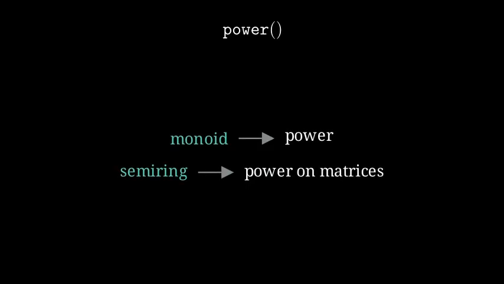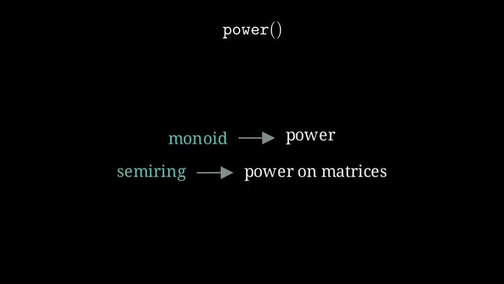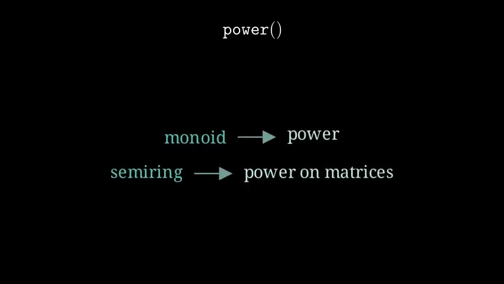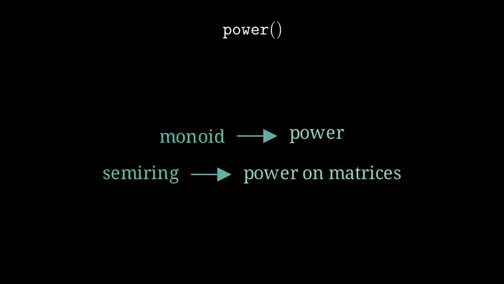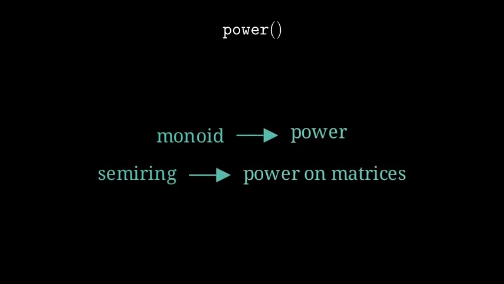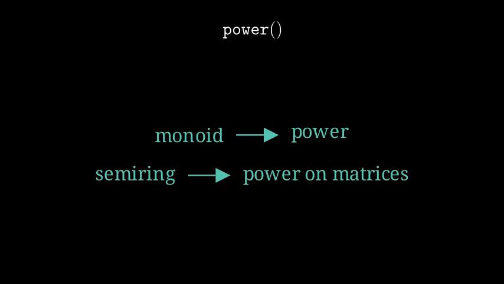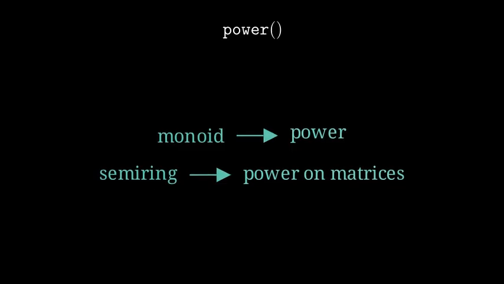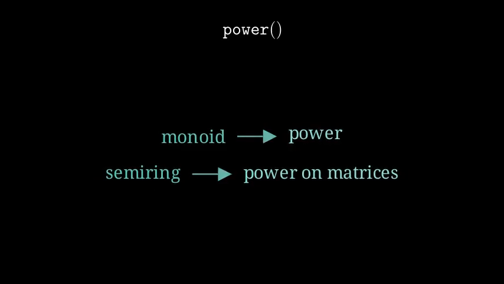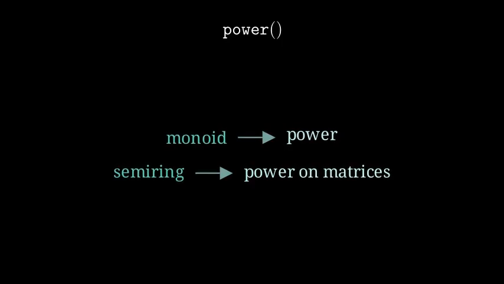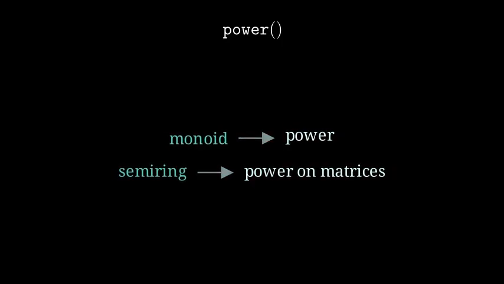Step back and see the pattern. The peasant episode established it. Identify the algebraic structure, then write the algorithm once. There the structure was a monoid, and the algorithm was power. Here the structure is a semiring, and the algorithm is still power, now applied to matrices. We did not write a shortest path algorithm, a longest path algorithm, a reachability algorithm, and a path counter. We wrote one matrix power and chose different semirings.